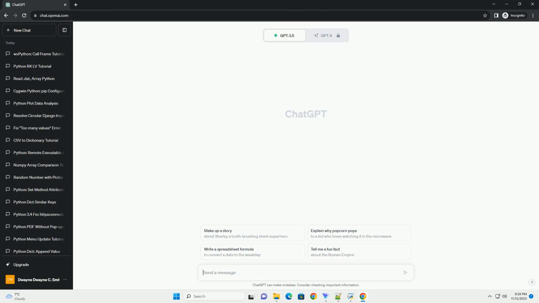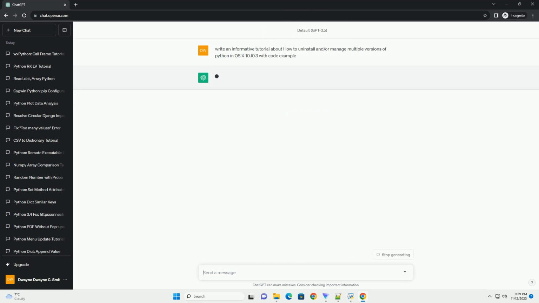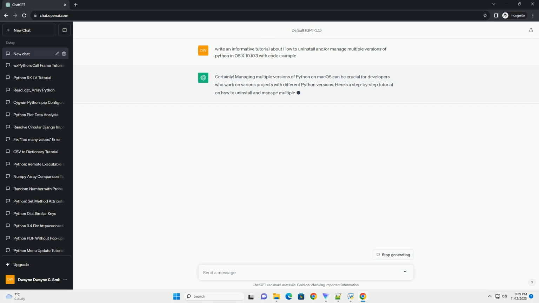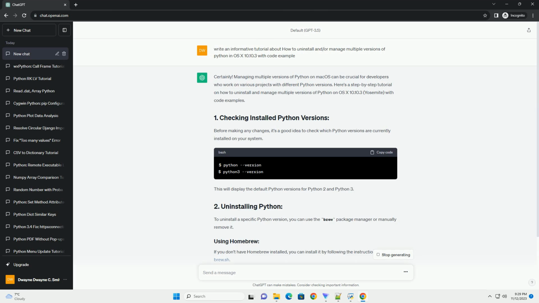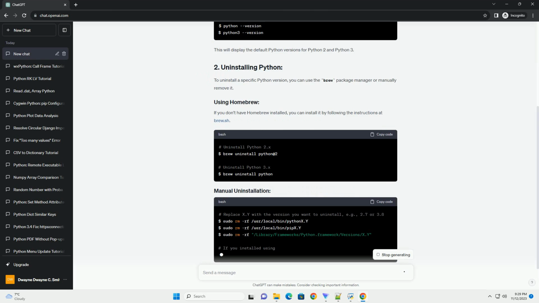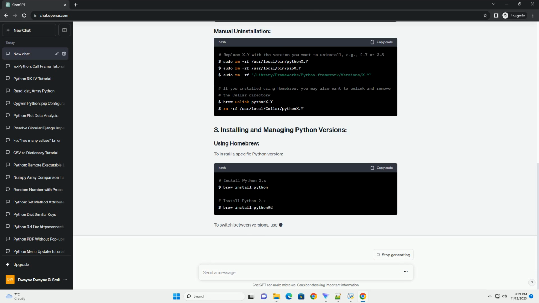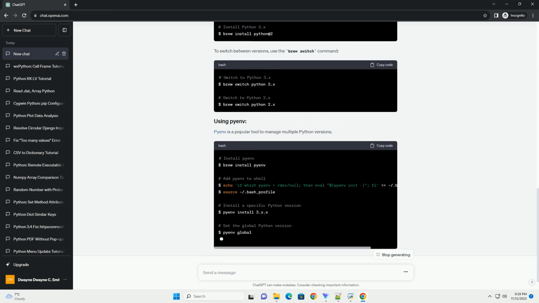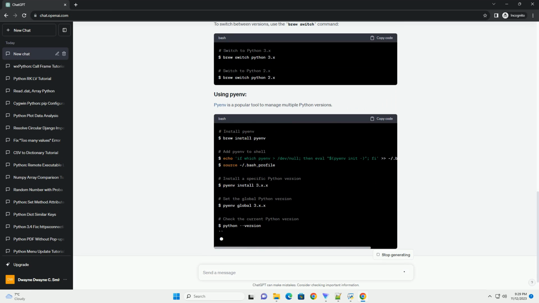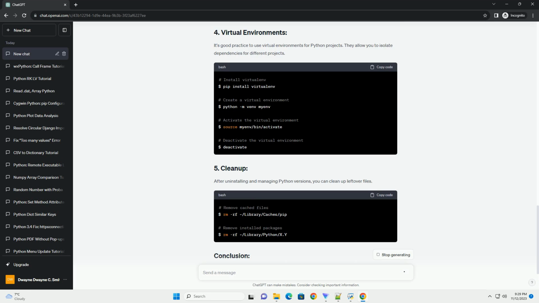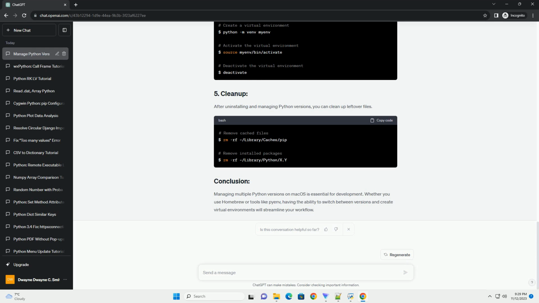Certainly. Managing multiple versions of Python on macOS can be crucial for developers who work on various projects with different Python versions. Here's a step-by-step tutorial on how to uninstall and manage multiple versions of Python on OS X 10.10.3, Yosemite, with code examples.